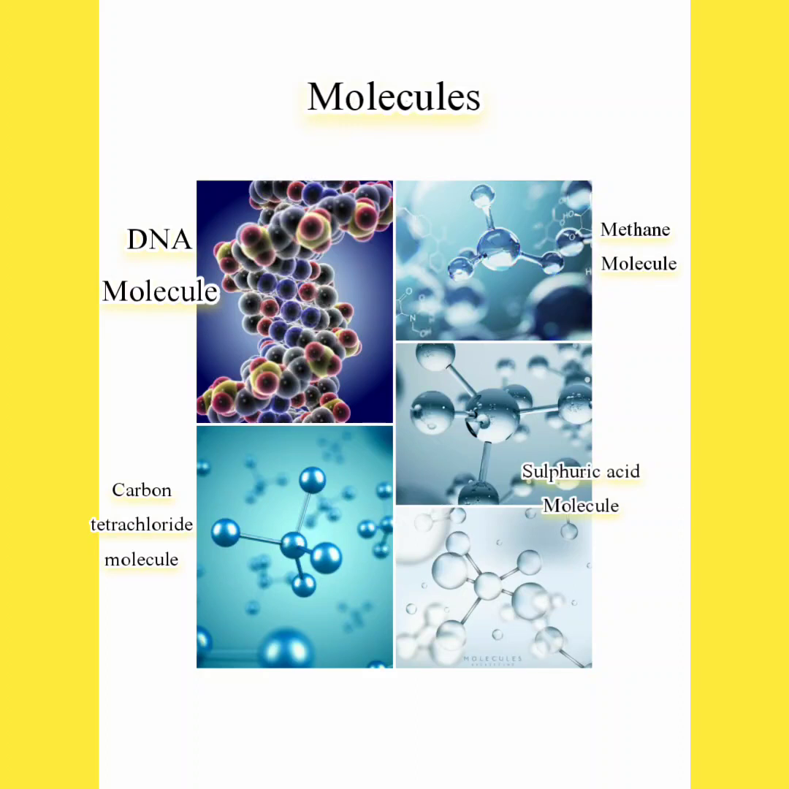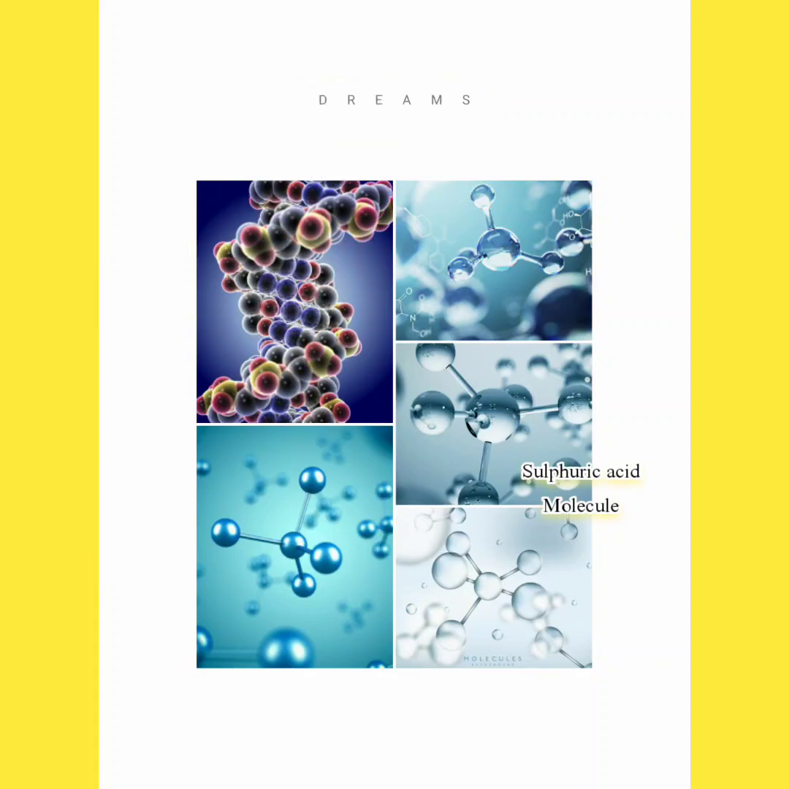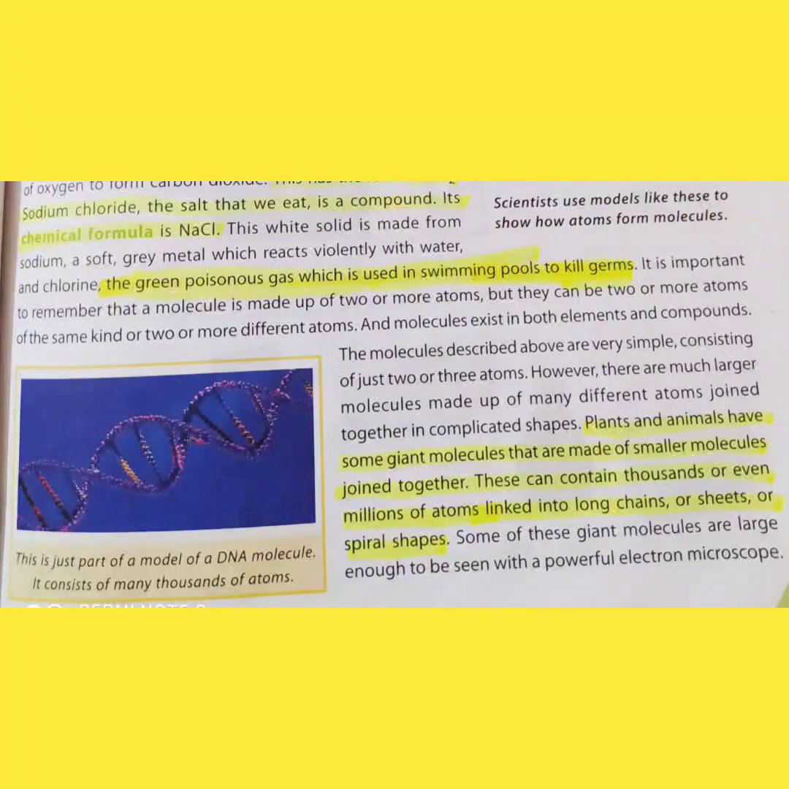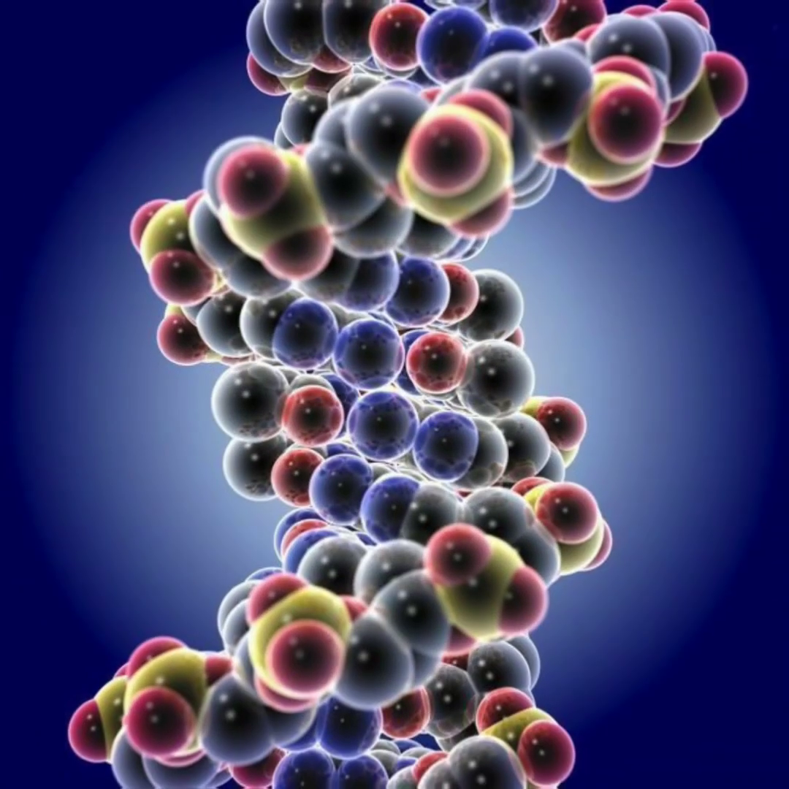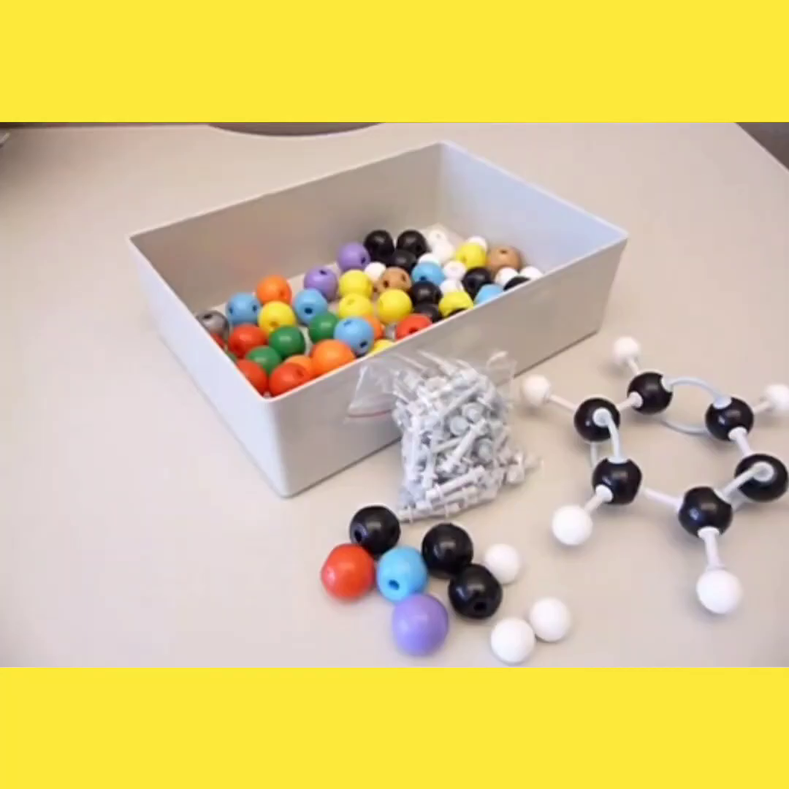These are the molecules: DNA molecule, methane molecule, carbon tetrachloride molecule, and sulfuric acid molecule. Now at the bottom of page number 46, it is told that the DNA molecule is made up of many atoms. It is found in all animal and plant cells, all living things' cells.